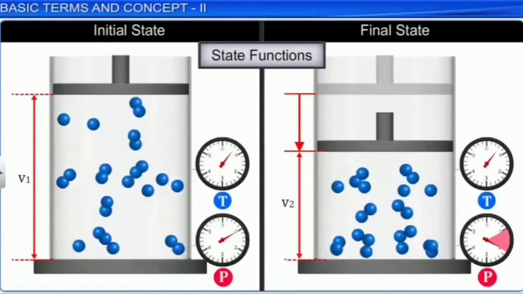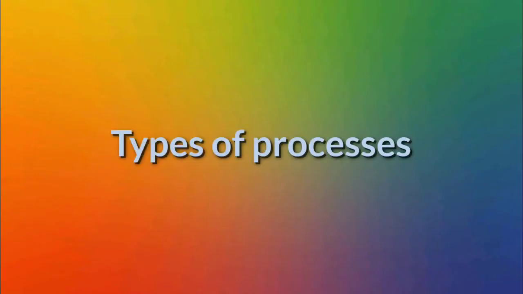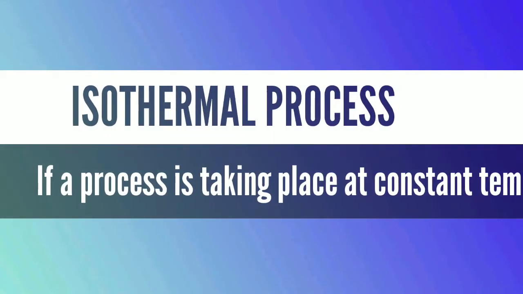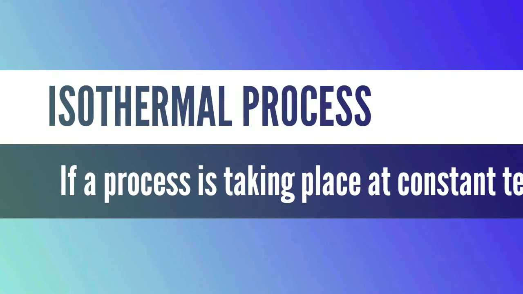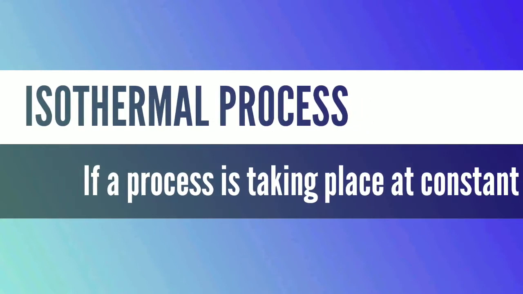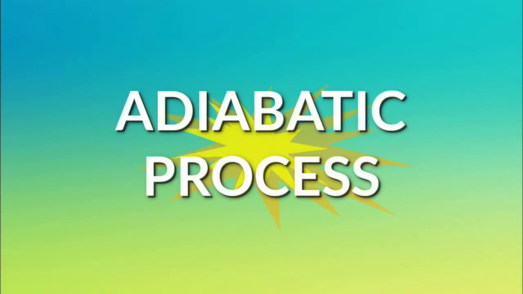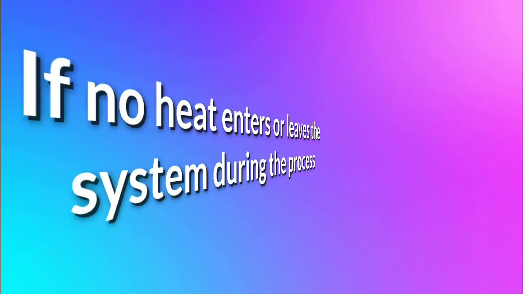Next, types of thermodynamic processes. First one, isothermal process. If a process takes place at constant temperature, it is said to be isothermal. Here delta T is equal to 0. Next one is adiabatic process. If no heat enters or leaves the system during the process, it is said to be adiabatic. Here Q is equal to 0.